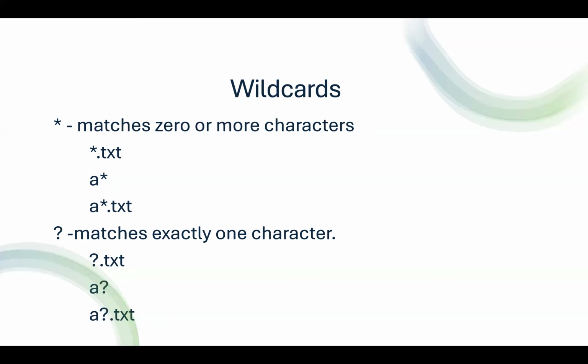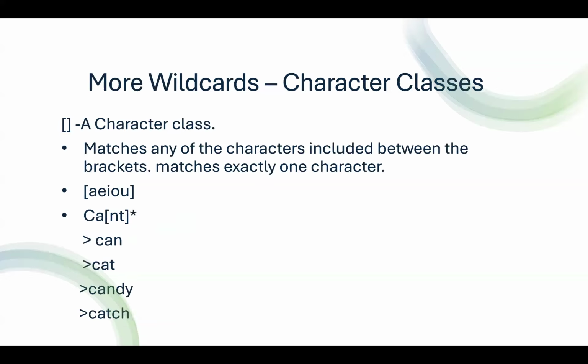Question mark matches exactly one character. If you want to find all the files that only have one character preceding .txt, then you can use question mark .txt. To match all the two-letter files that begin with an A, you can use the letter A followed by the question mark. To match all the files that start with A and end with .txt, you can use A question mark .txt.